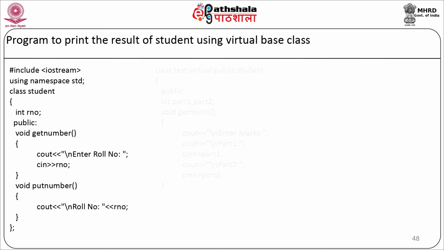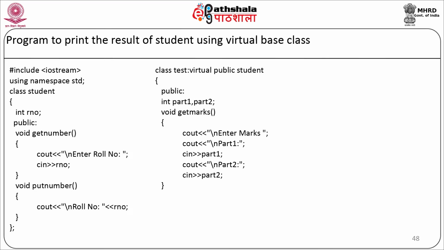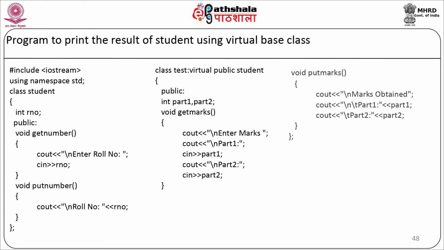Then we will have a class test where we are going to inherit the class student in a virtual mode. So it will be class test: virtual public student. Now here in the public section we are going to have two data members, part 1 and part 2. The get marks member function will ask for the details of part 1 and part 2 from the user, and put marks will display the details of part 1 and part 2 back on the screen. Our third class will be class sports: public virtual student. Here also we are deriving the class student in a virtual mode.